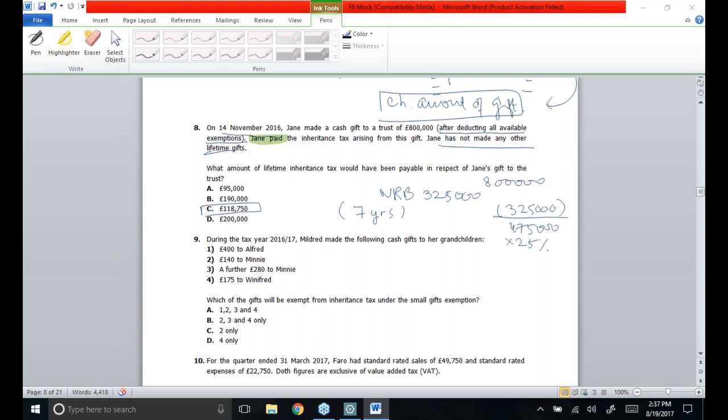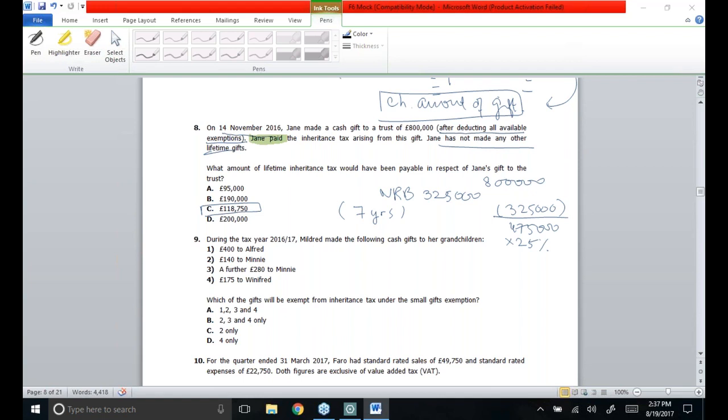Both figures are exclusive of value added tax. Faro uses the flat rate scheme to calculate the amount of VAT payable, with the relevant scheme percentage for the trade being 12%. The percentage deduction for the first year is not available, though this point is not examinable at FSITS level. So how much VAT will Faro have to pay for the quarter ended 31st March?